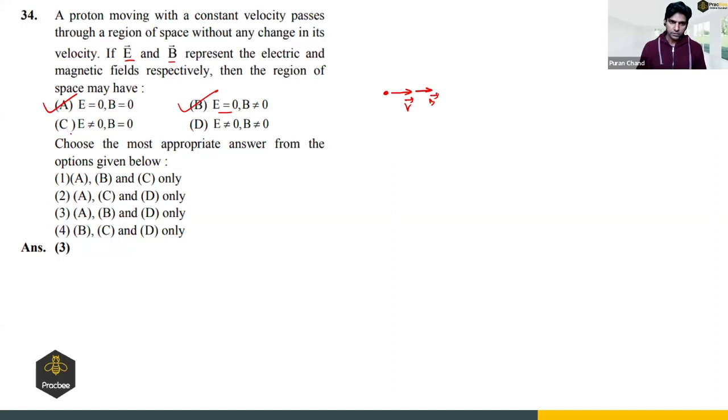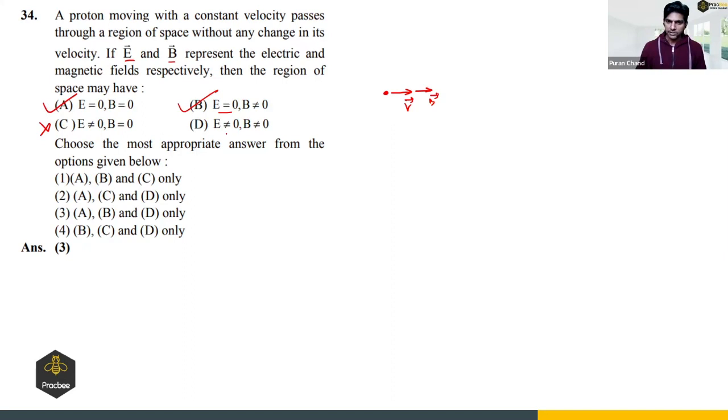Now let us see the third case. Electric field is non-zero and magnetic field is zero. So when we have a non-zero electric field, there will be an electric force. Is it clear? If there is force, there will be a change in momentum or a change in velocity, right? So option C is not possible.